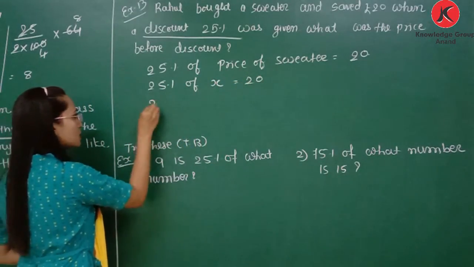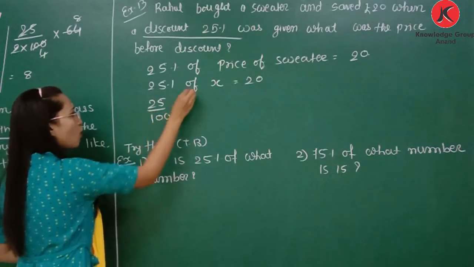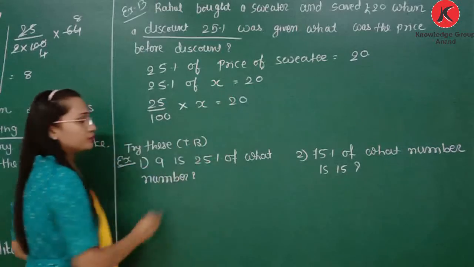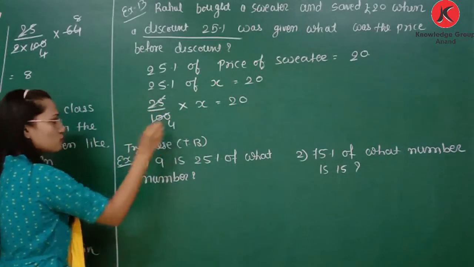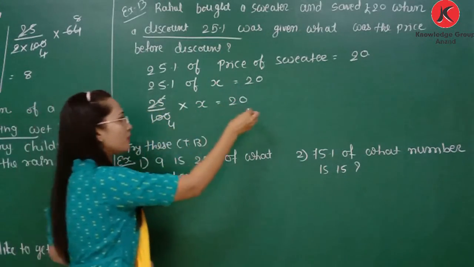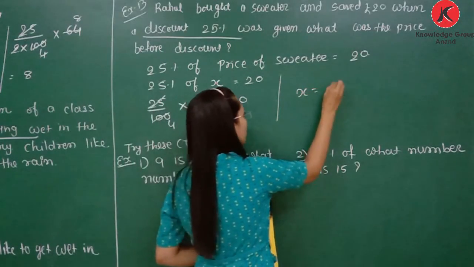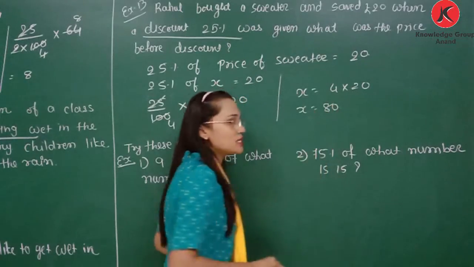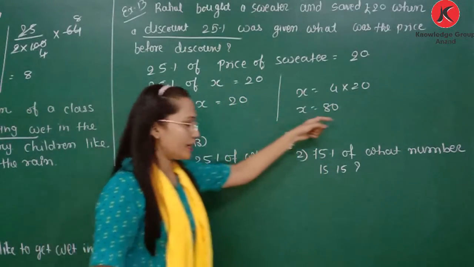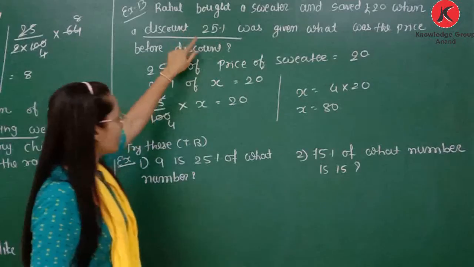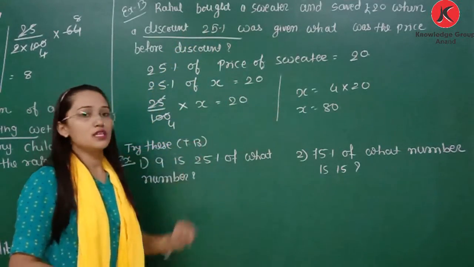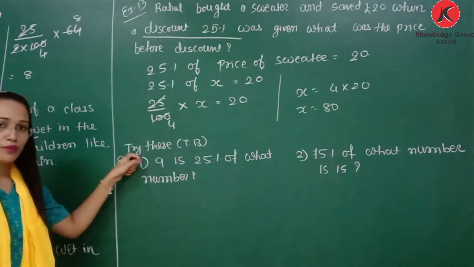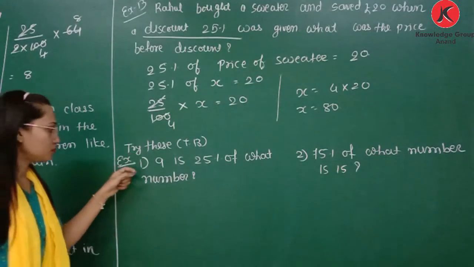Now 25% means 25 by 100. Of means it is a multiplication. X is equal to 20. Here 25 4s are 100. Now 4 that is in the denominator becomes multiplication. So X is equal to 4 multiplied by 20. So X is equal to 80. Means if price of sweater is 80 rupees and discount is 25%, then he saved 20 rupees. Clear?